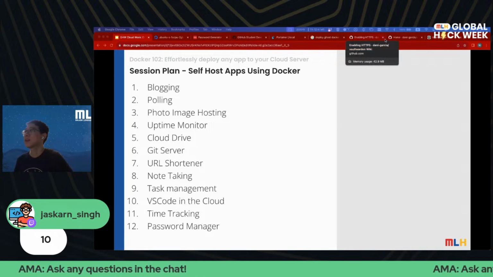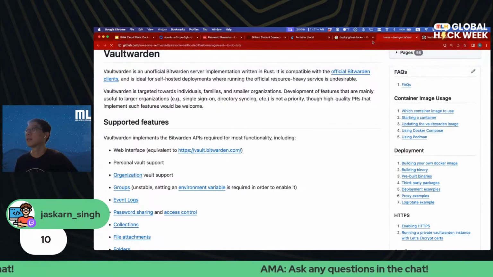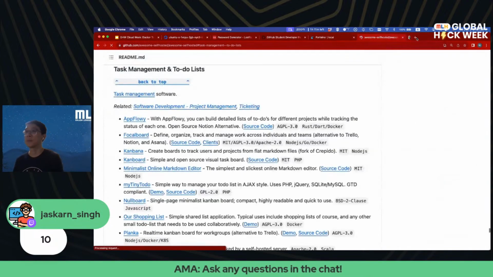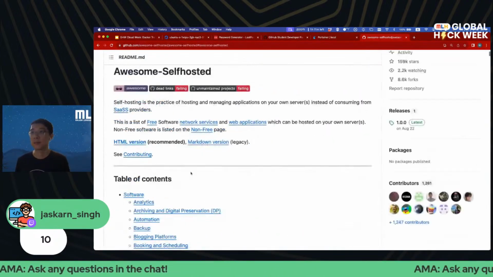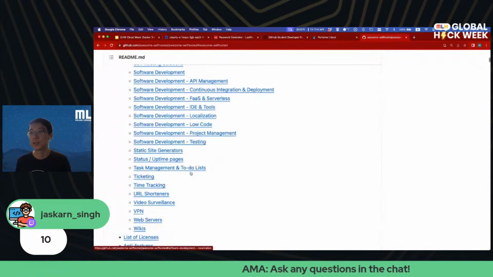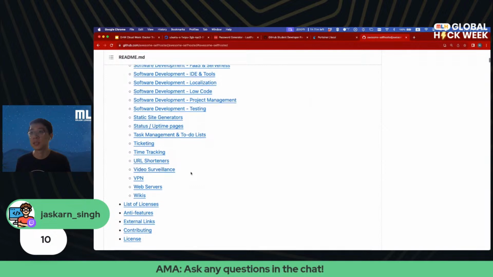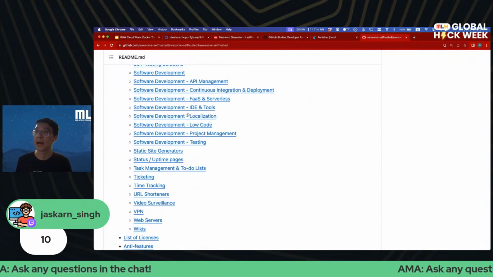So let's go to our awesome self-host document README and see what are the options we have. So let's go to the top, and I think it's under software development, IDE.